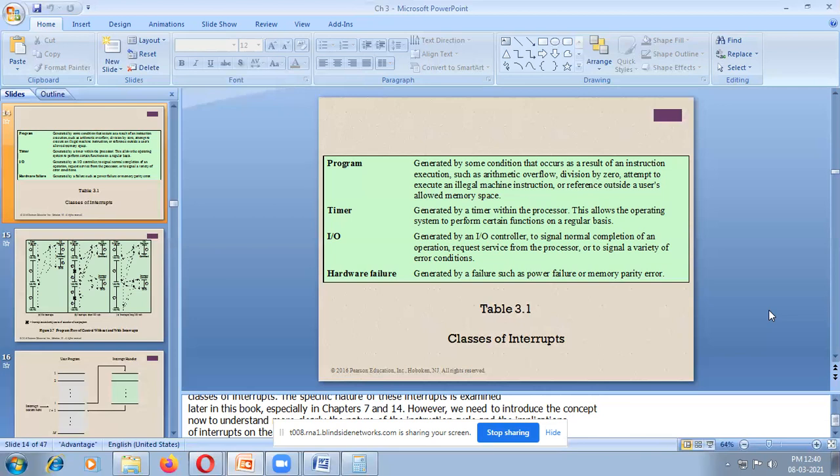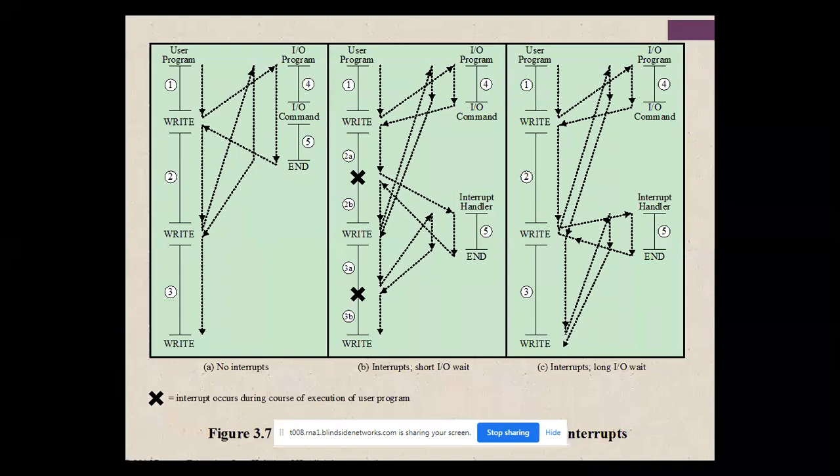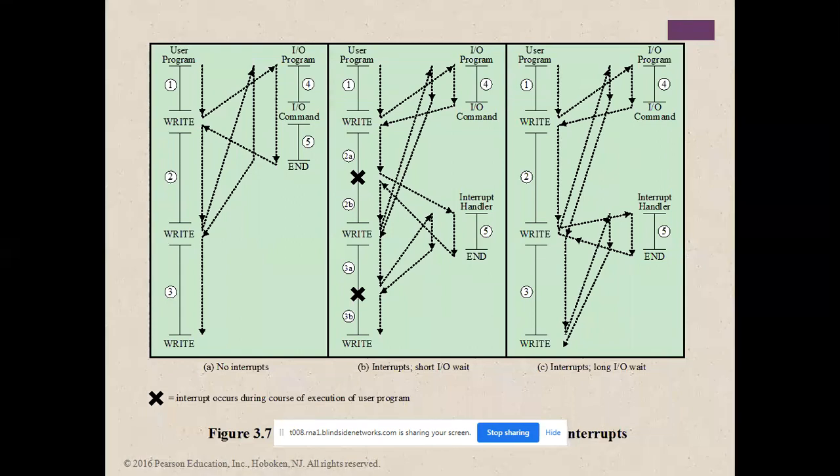Hardware failure is another interrupt. What does this diagram show? Interrupts occur during the course of execution of your user program. For example, this is user program 1. What is a user program?